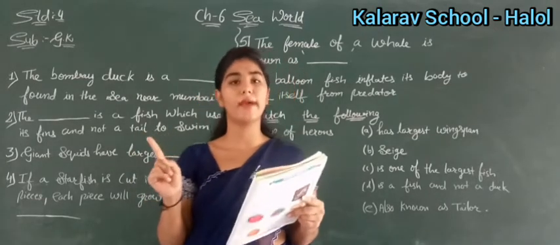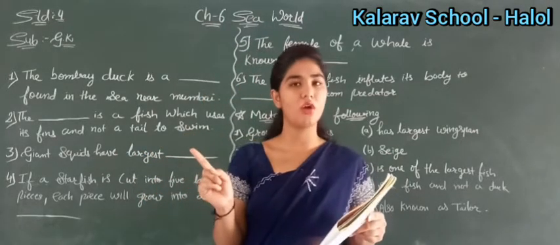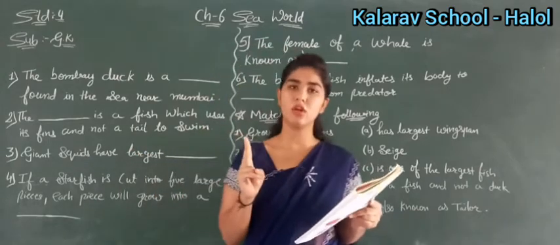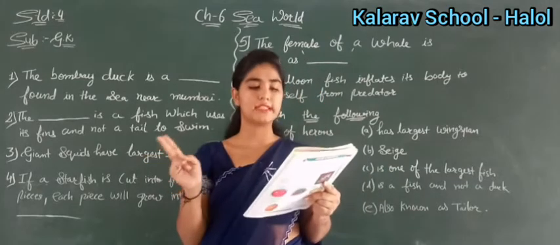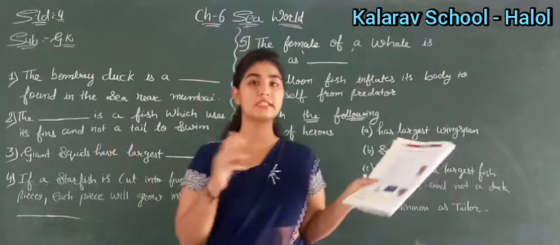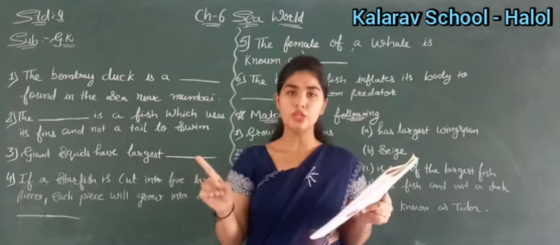Bombay duck. Bombay duck is the name of a fish or a duck? Fish, right? Where is it found? Sea near Mumbai. Then second point is about seahorse. Seahorse is a kind of fish, which uses its fins to swim and not its tail to swim.